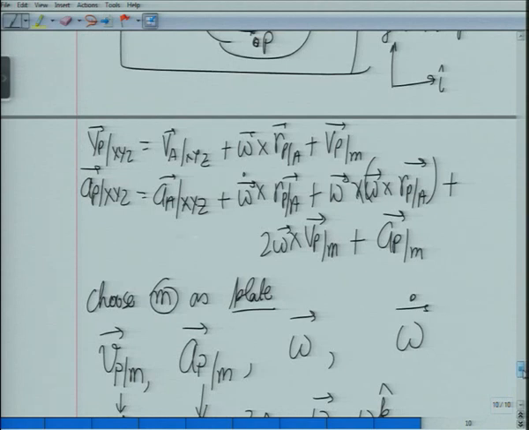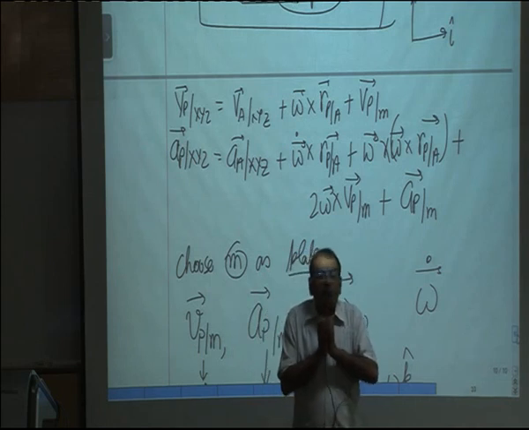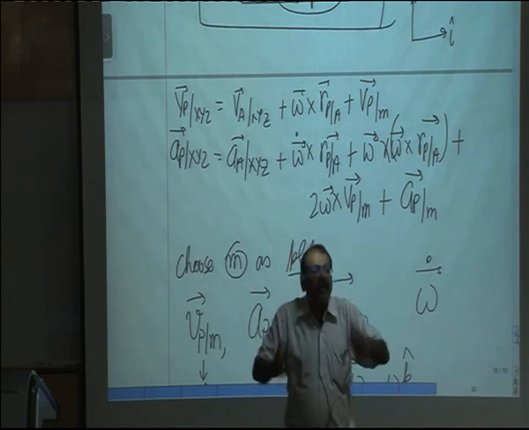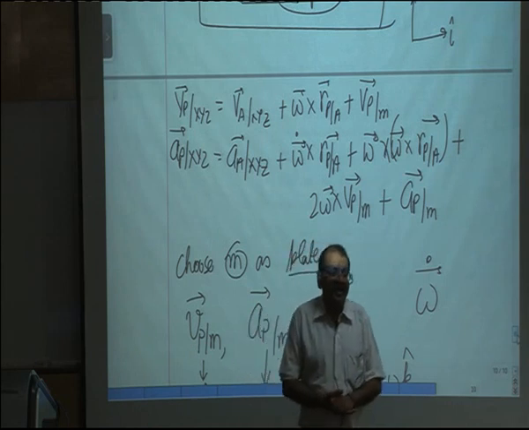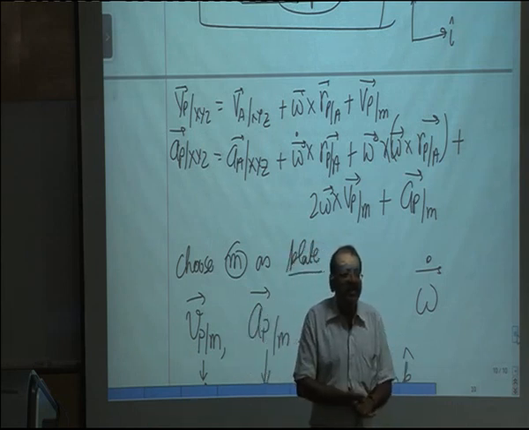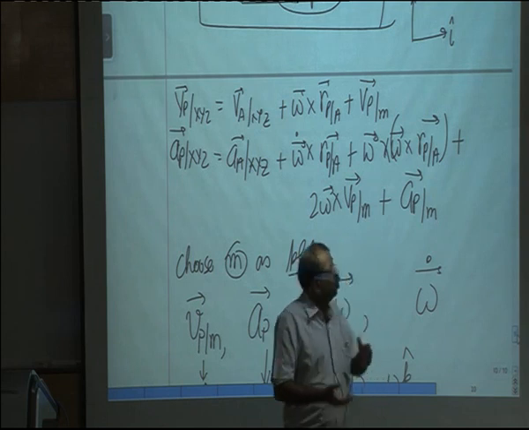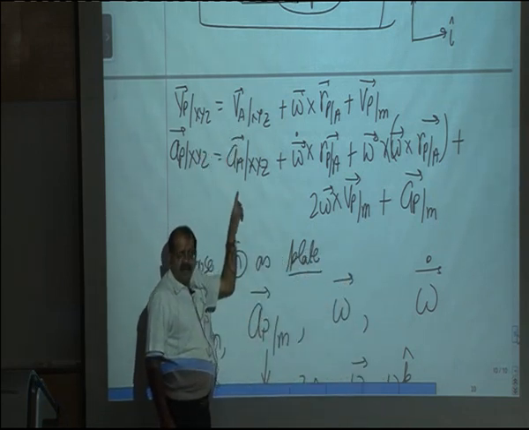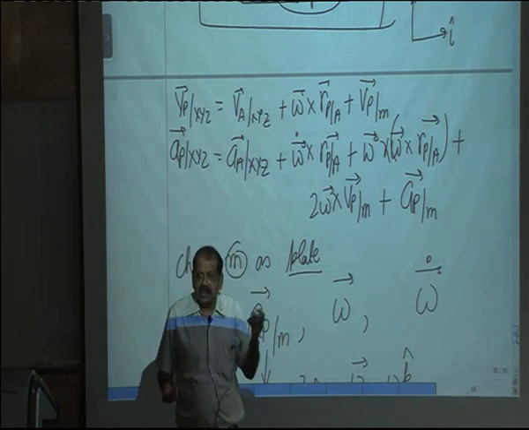Now the next thing I have to do is identify a point A on this frame. What are the qualities of this point A which will make my problem easy? I should be able to work out its velocity and acceleration easily.